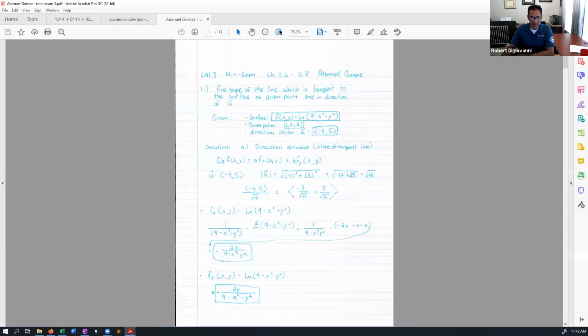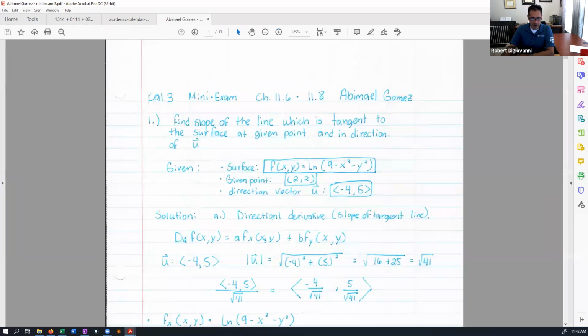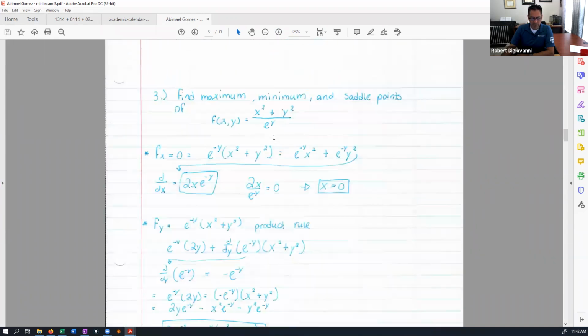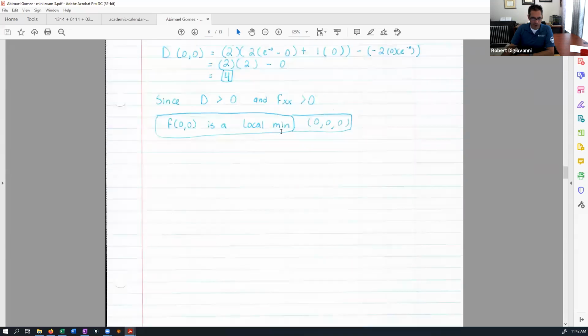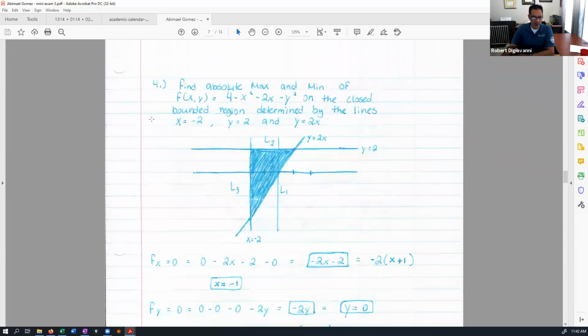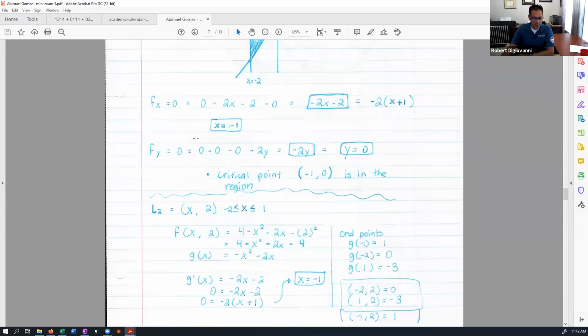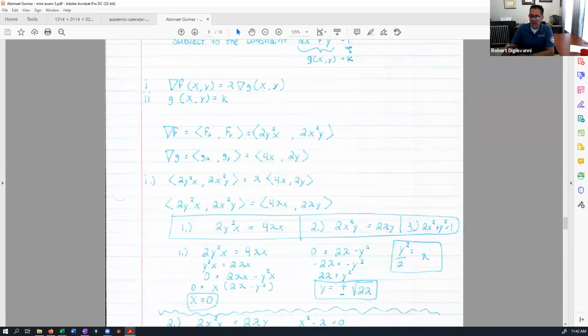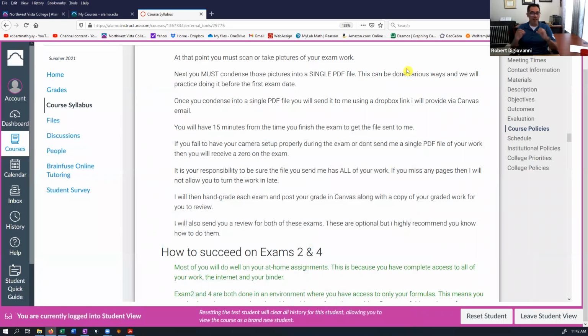Okay, so look at this file. Notice I can read everything. It's nice and clear. It's a single file that has 13 pages in it, and I can easily scroll through this. It's very easy for me to make out what the student's doing, very neat. Everything's in order. Number 4, the next one will be number 5, right? So this is what I expect from you. All of your handwritten work, nice and clean, sent to me in a legible manner, as a single PDF file.